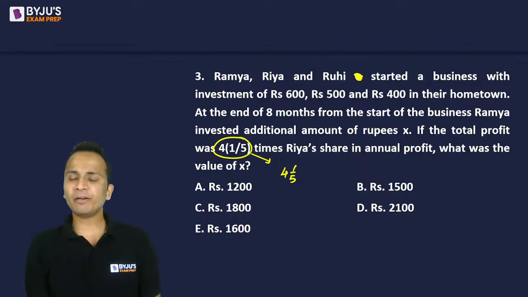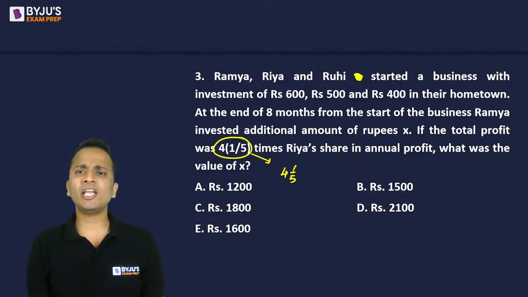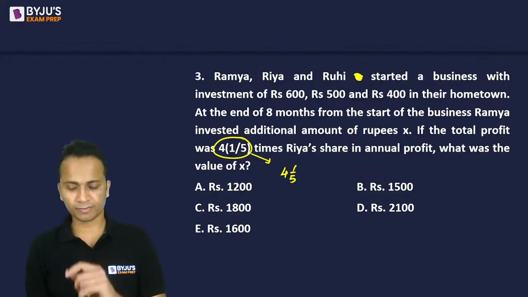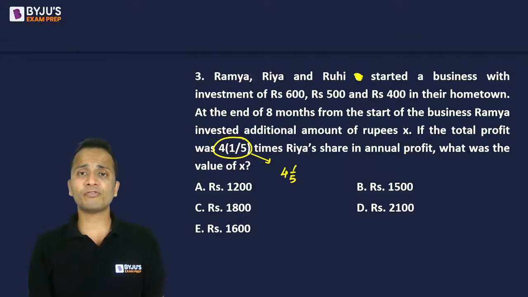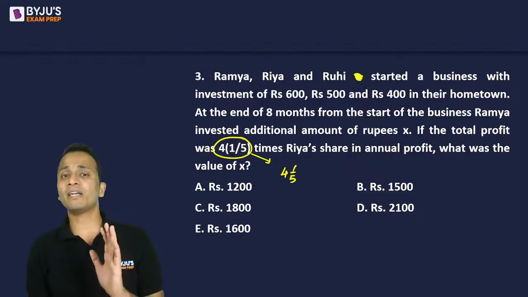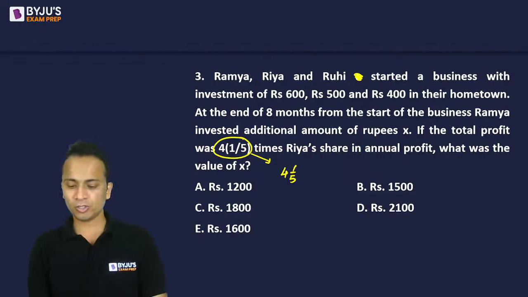At the end of 8 months from the start of the business, Ramya invested additional amount of rupees X. If the total profit was 4 1 by 5 times Ria's share in the annual profit, then what was the value of X? A very basic question of partnerships, though you will require a little bit of calculations, but tough nahi hai ye question. So please do attempt this one. Don't be afraid of it.